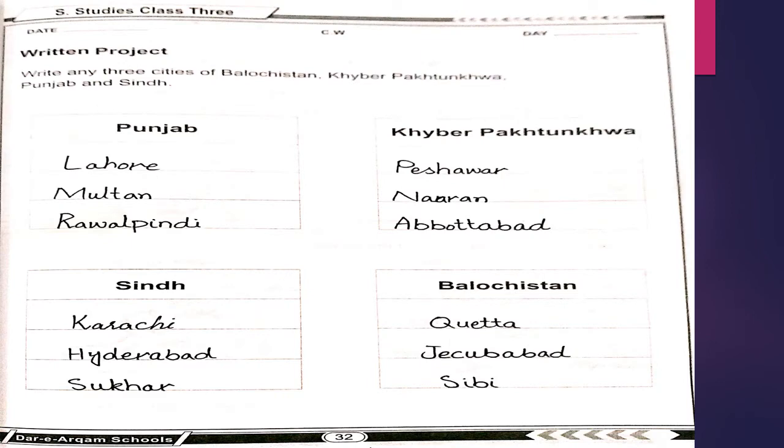On page number 32, as you can see, there is a written project. Write any 3 cities of Balochistan, Khyber Pakhtunkhwa, Punjab, and Sindh. 3 cities of Punjab are Lahore, Multan, and Rawalpindi. Khyber Pakhtunkhwa's cities are Peshawar, Naran, and Abbottabad. 3 cities for Sindh are Karachi, Hyderabad, and Sukkur. And Balochistan cities are Quetta, Jacobabad, and Sibi.